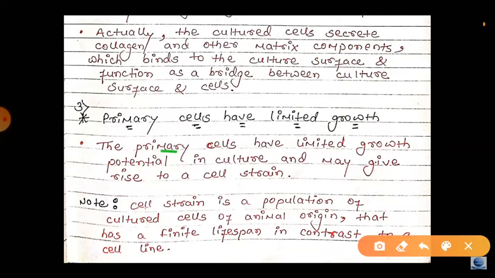So that is why the primary cells have limited growth.